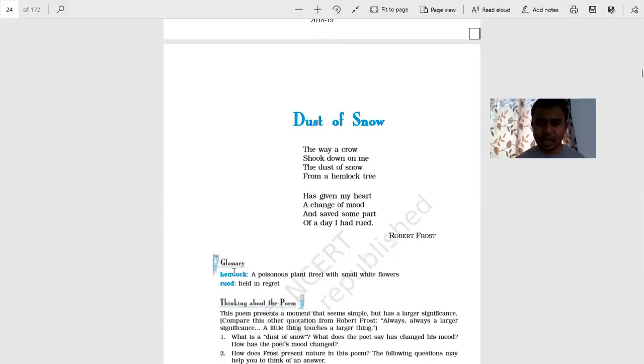And the meaning is, as I have told you, hemlock is a poisonous plant with small white flowers.